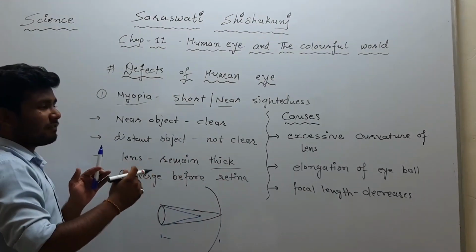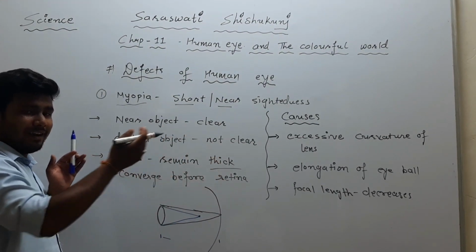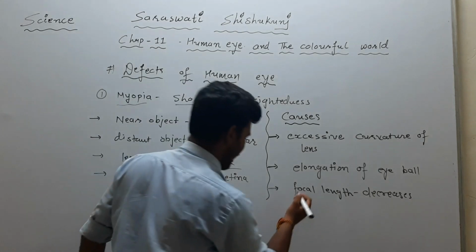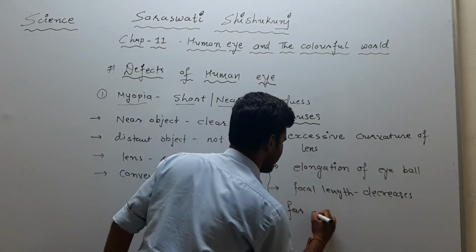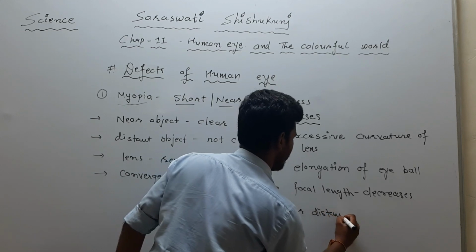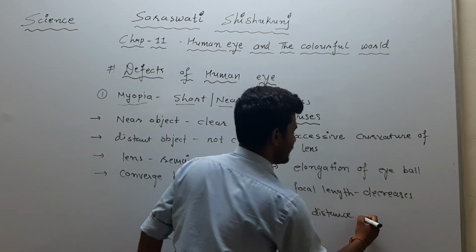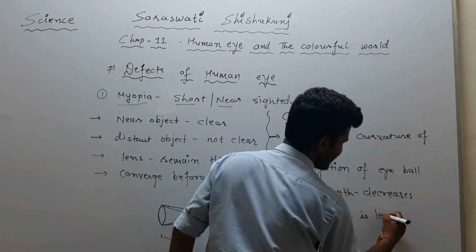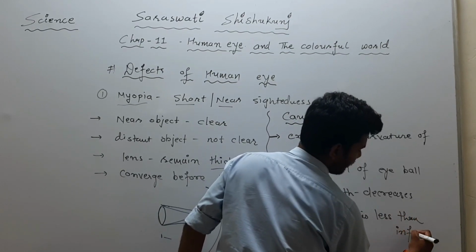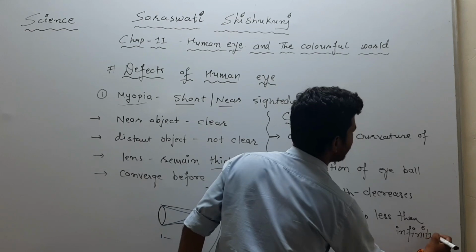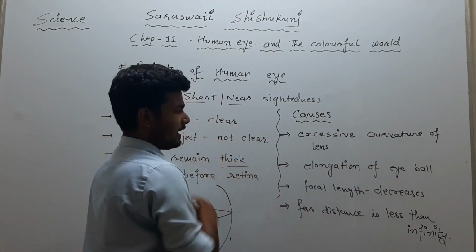For the myopic eye, the far point will be a little bit less in comparison to infinity. So in this case, the far point is less than infinity.